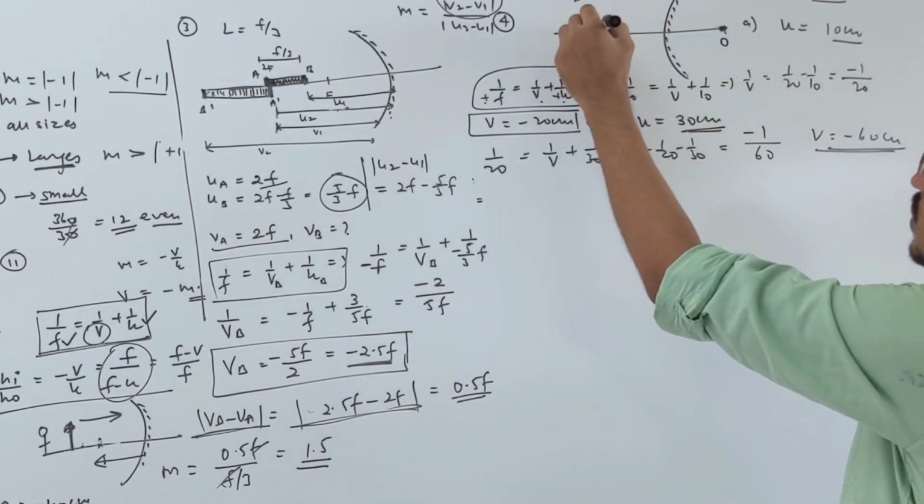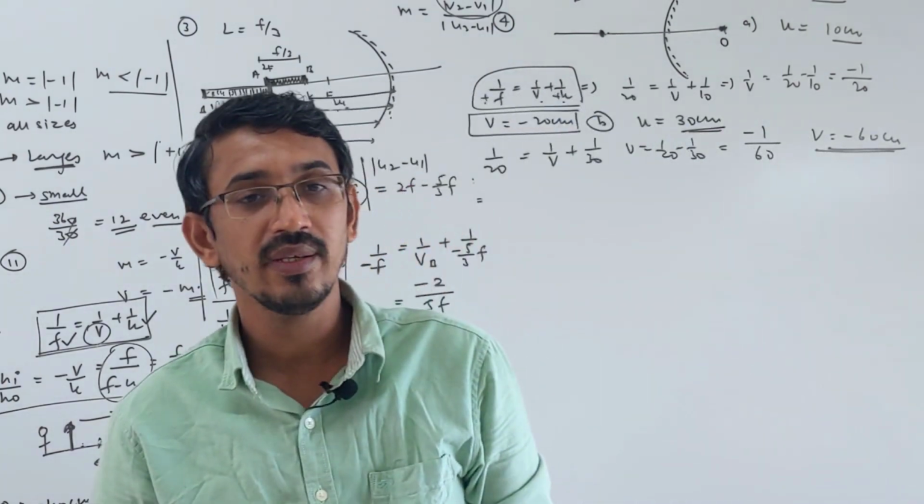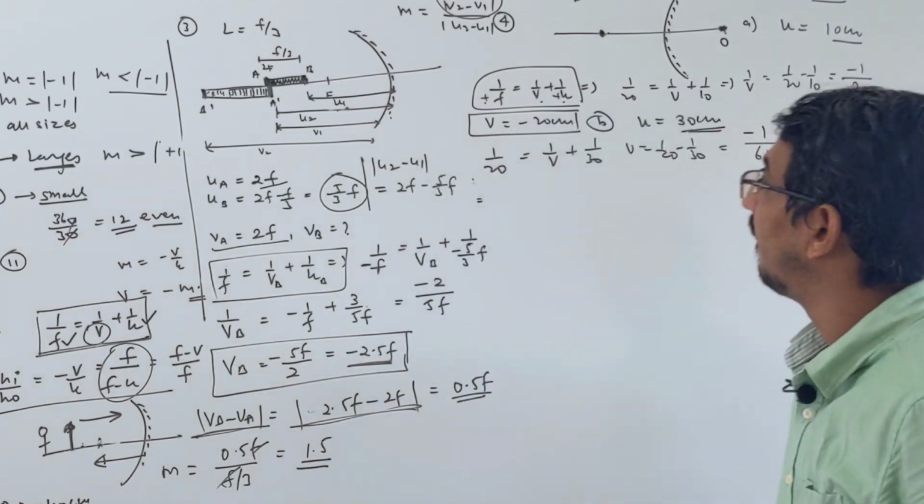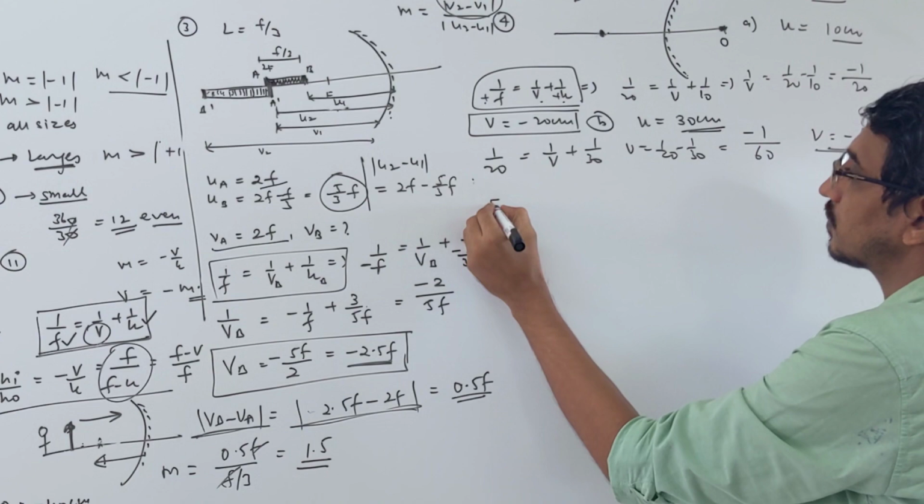So again the image is formed on this side itself, correct? Yes, and this mirror always makes a virtual image, as you know, right? Okay, so this was your fourth question. Let's move to the fifth question.